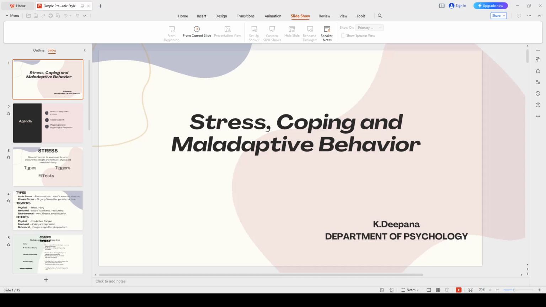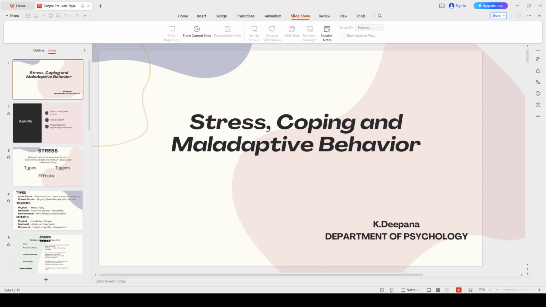Then we have two responses, physiological responses and psychological responses. These are the reactions to stress. First thing is physiological responses. We have fight or flight response, hypertension, tachycardia, sweating, muscle tension, and gastrointestinal issues. Fight or flight reaction is nothing but an active sympathetic nervous system releasing stress hormones like adrenaline and cortisol. Hypertension is an increase of blood pressure. Tachycardia is a rapid heartbeat. Sweating is an increase of perspiration. Muscle tension is a tightening in the muscles. Gastrointestinal issues are like nausea, vomiting, diarrhea, or abdominal pain.